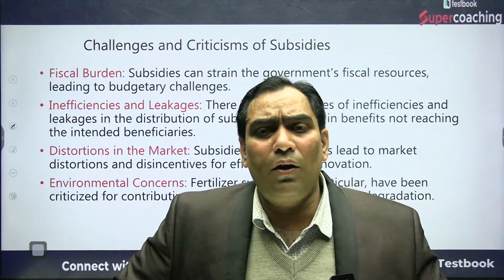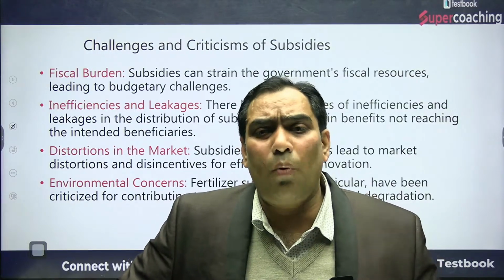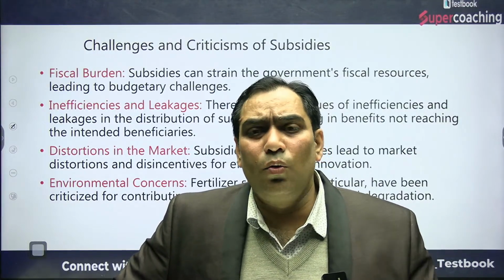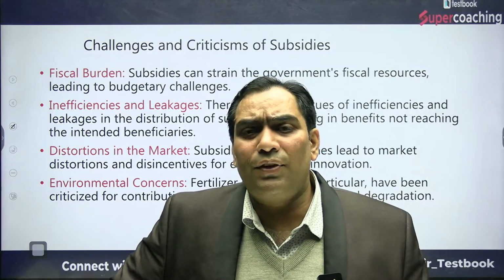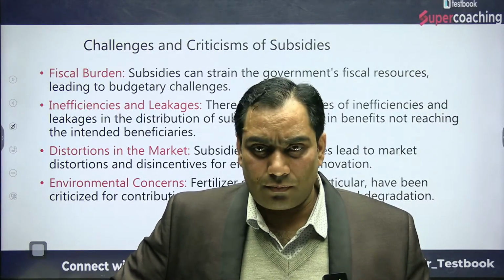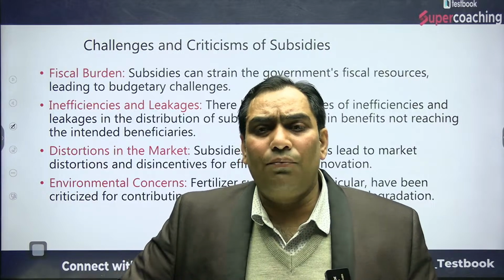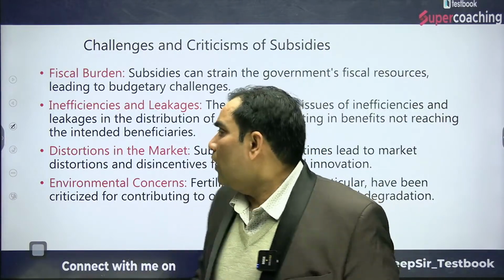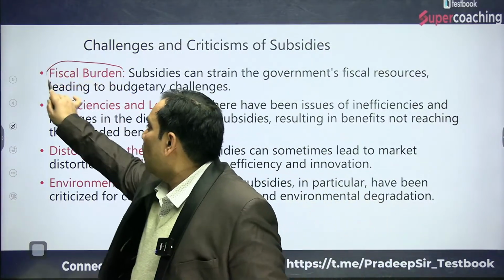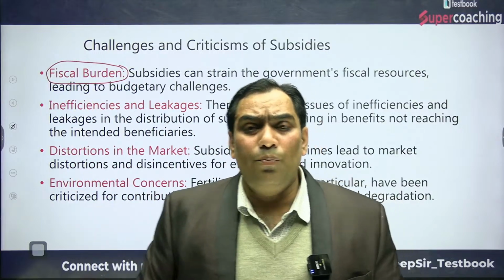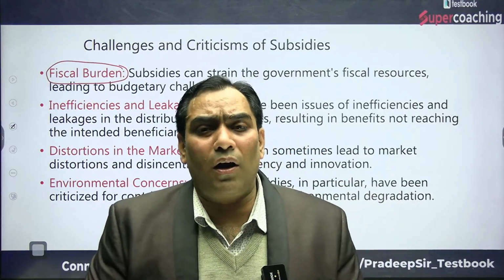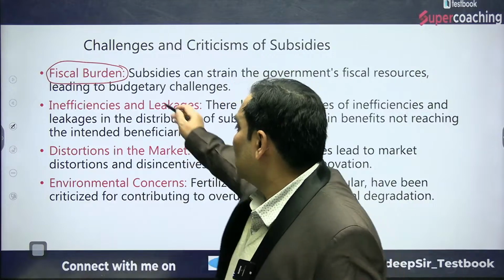That is, the government of India has to make more and more borrowings, which reduces fiscal consolidation. Okay, so that is known as fiscal burden. It gives more and more burden to the government of India. So that is the very first.